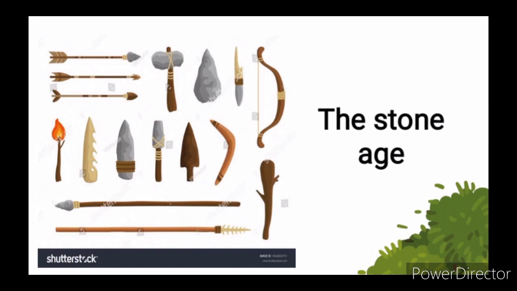Now it was called the Stone Age because during those times the only way man could make his basic tools was with the use of stones. You can see the tools here in the background, they are made from stones. So the Stone Age was a period where man made his basic tools with stones.